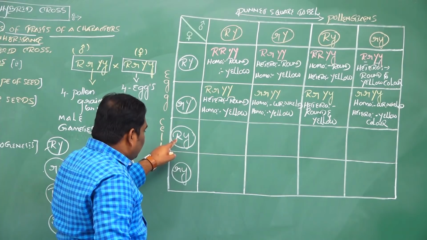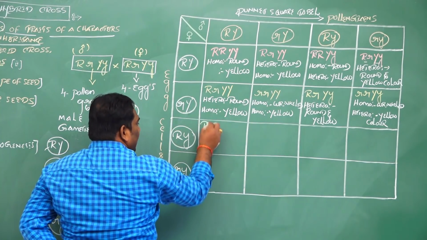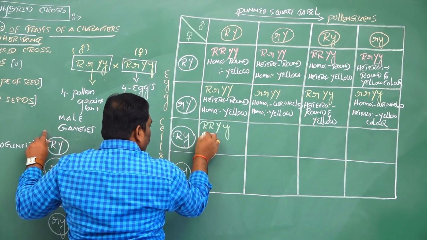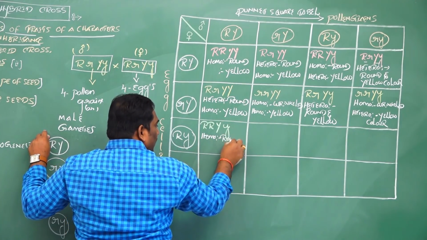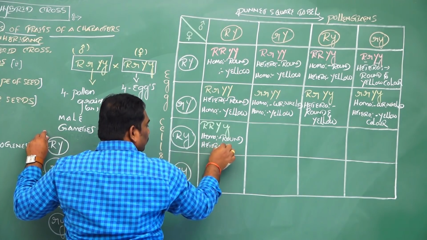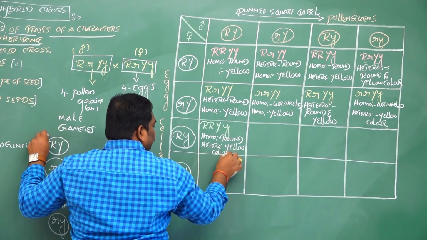The next, capital R, small y crosses with capital R, capital Y. Capital R, and capital Y, small y. For this character, homozygous rounded shape of seeds and heterozygous yellow color seeds.